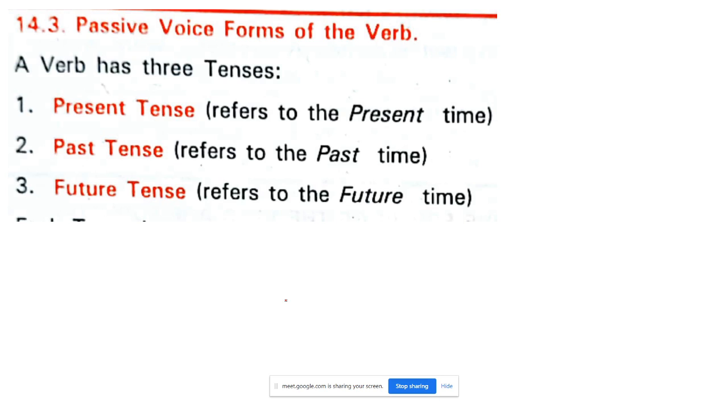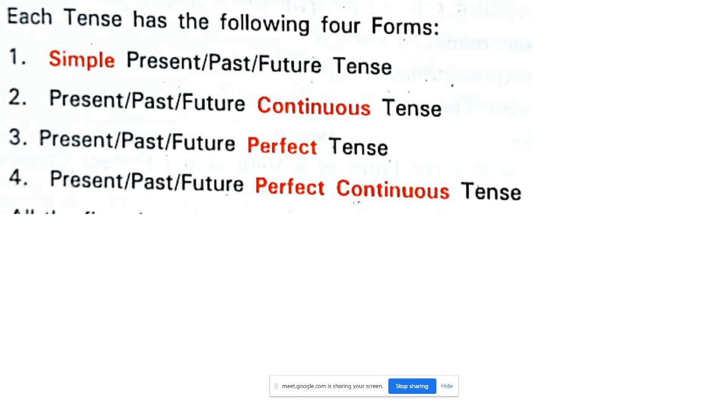Now passive forms of the verb. Verb has three tenses as we saw. Present tense, and past and future. Now it is quite obvious. Present will be the present time, past and future time, right? And each tense has the following four forms. Even the tenses have to be revised by you.